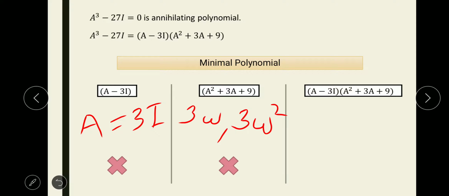Since the minimal polynomial covers all the eigenvalues, these two eigenvalues are complex. Note that your matrix is an order 3 matrix, so it will have 3 eigenvalues, but it says only these 2 eigenvalues are possible. What does it mean? It means one of the eigenvalues is repeated. But if we repeat this eigenvalue, all 3 eigenvalues will be complex, which is not possible. Why is it not possible?